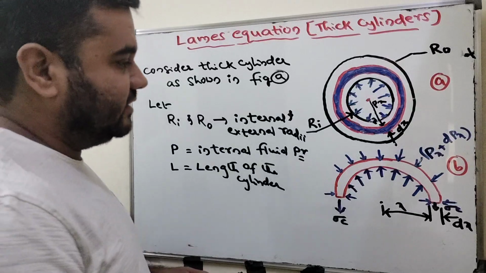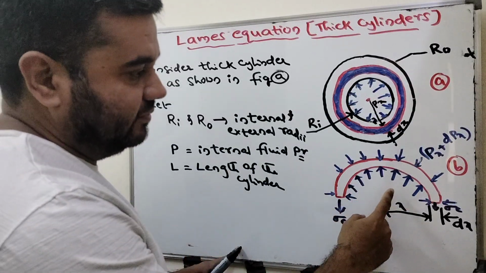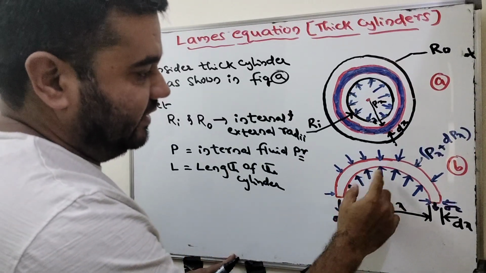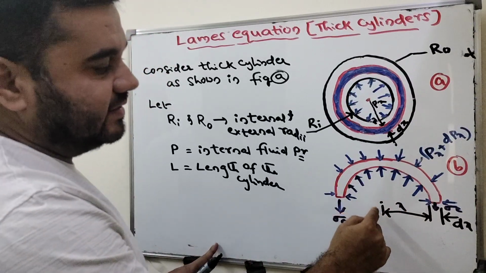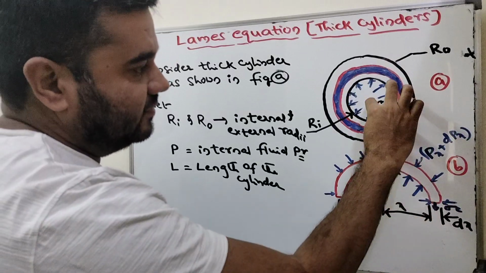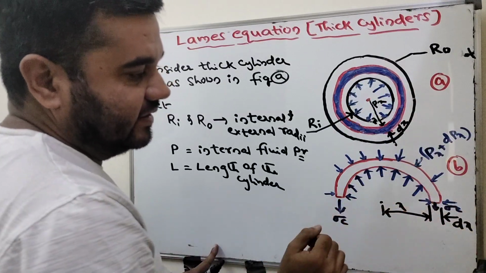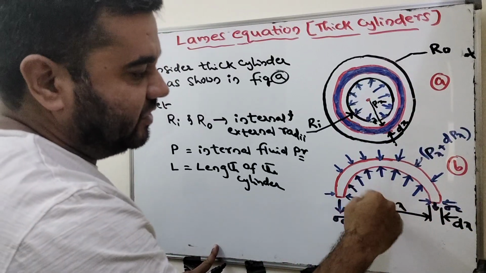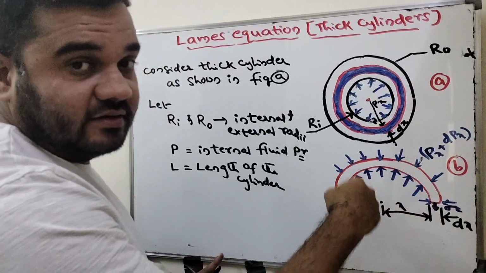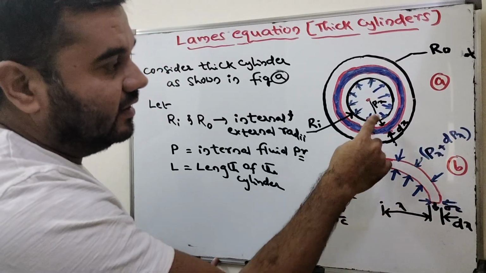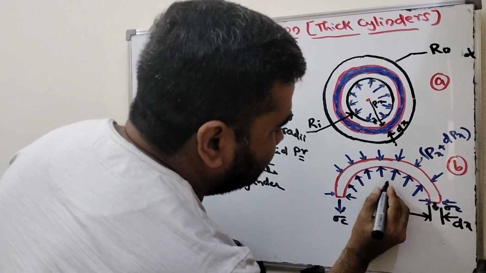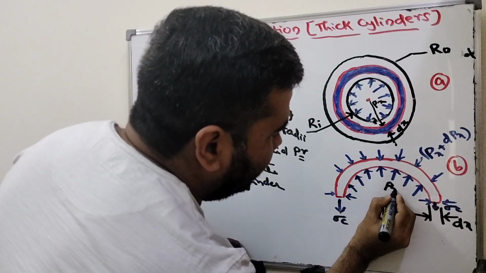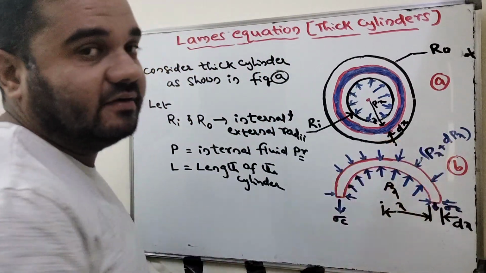Next, if you see figure B, it is a semicircular ring we are considering here. It is at a distance of x from the center, and dx is the thickness. The fluid pressure at the inner wall of the elemental ring is P of x, and at the outer wall of the ring it is P of x plus d of Px.